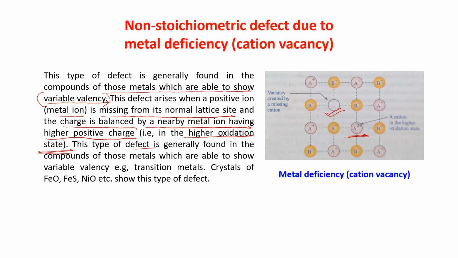This type of defect is generally found in compounds of those metals which are able to show variable valency, that is transition metals. Crystals of FeO, FeS, NiO, where iron and nickel are all transition elements, show this type of defect. I think it is clear to you. So I have discussed all the types of stoichiometric and non-stoichiometric defects with you. Till now we have completed that.